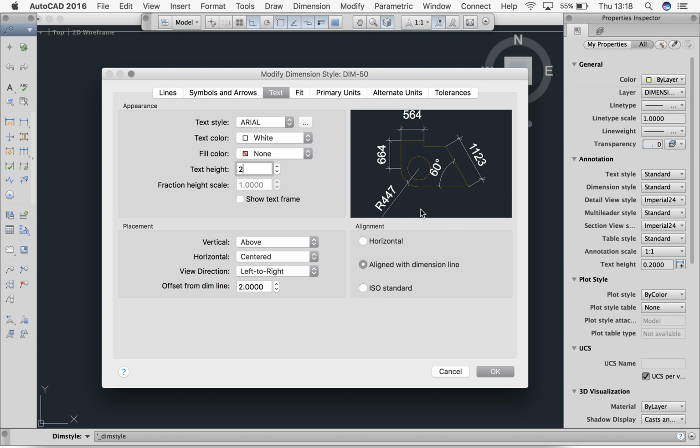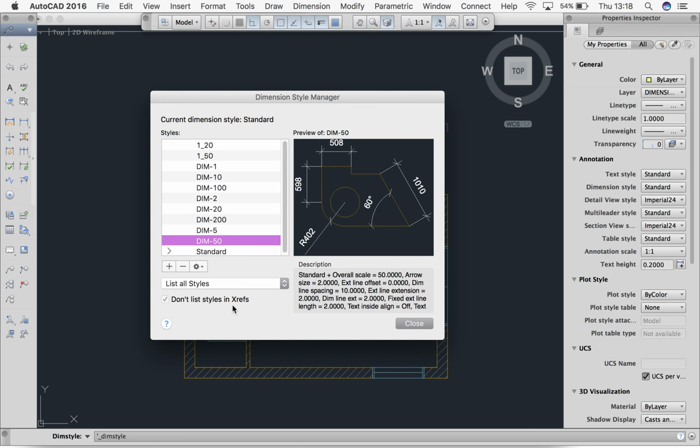Alright, when we're done, we leave alternate units and tolerances because we don't need to use those. And what we're going to do is click OK. And then we're going to be brought back to this screen. And this little arrow here means that that is the dimension that's currently being used. We want this one here, dim to 50. So I'm going to click on my settings again and say set current.